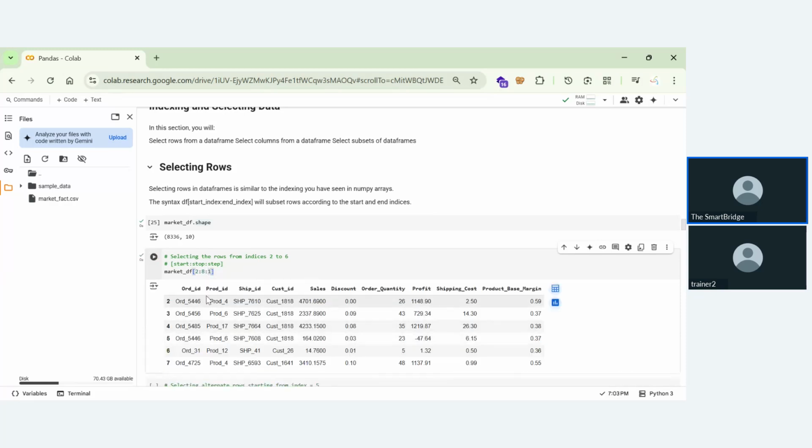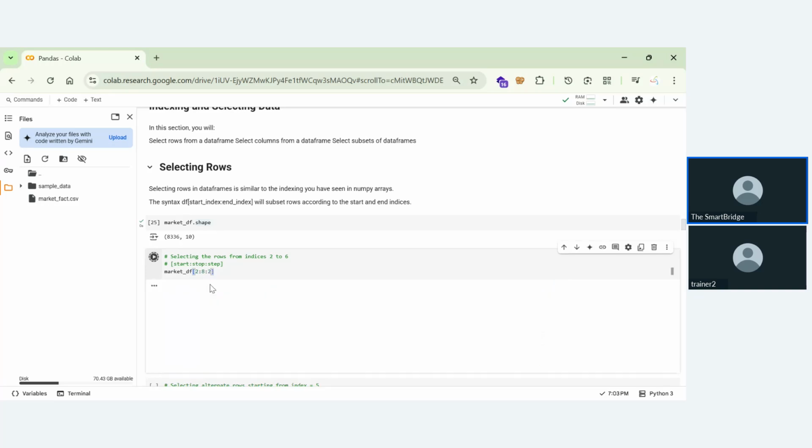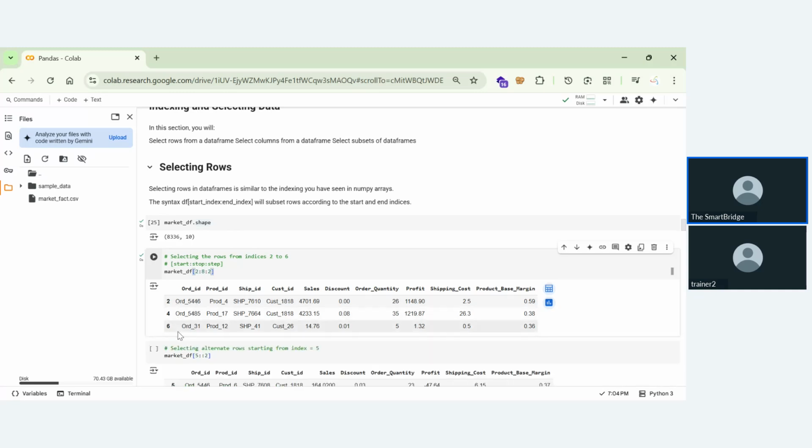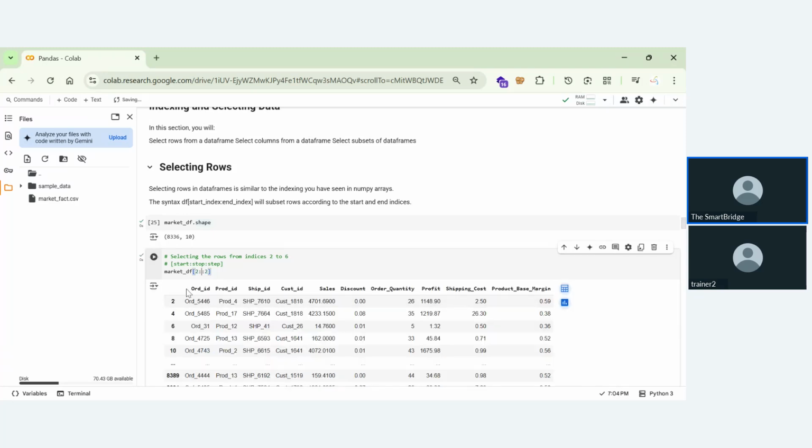There is no change. But when I put 2 here, we get 2, 4, 6. We're getting 2, 4, 6 because we have a 2-digit increment, so the difference from index to index is 2, 2, 2. If we remove this and run it like this, now I'll get 2, 4, 6, 8, 10.